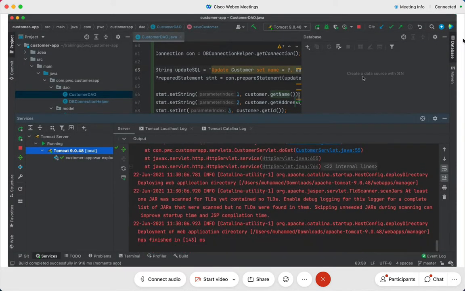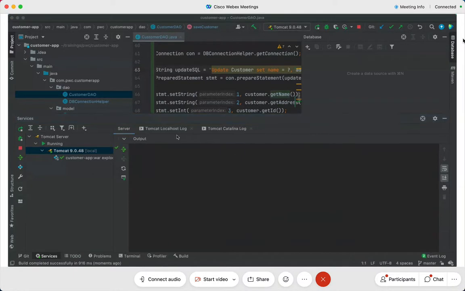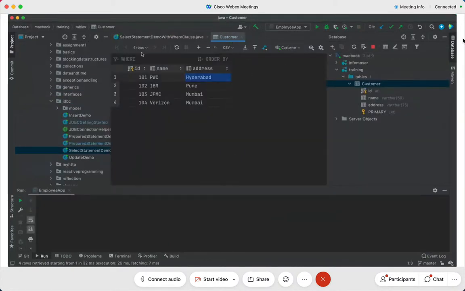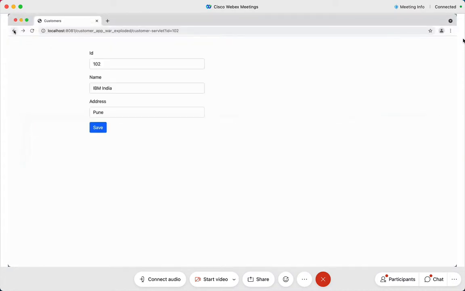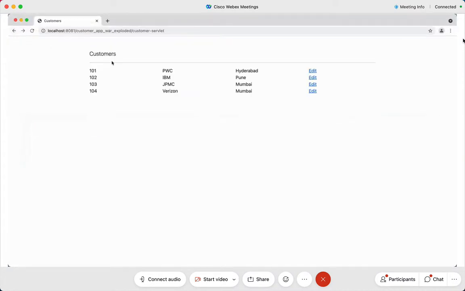Yeah, it is IBM India. You can see this. This has become IBM India now. And then now I go back again, and I'll refresh once again, and I go to Verizon.